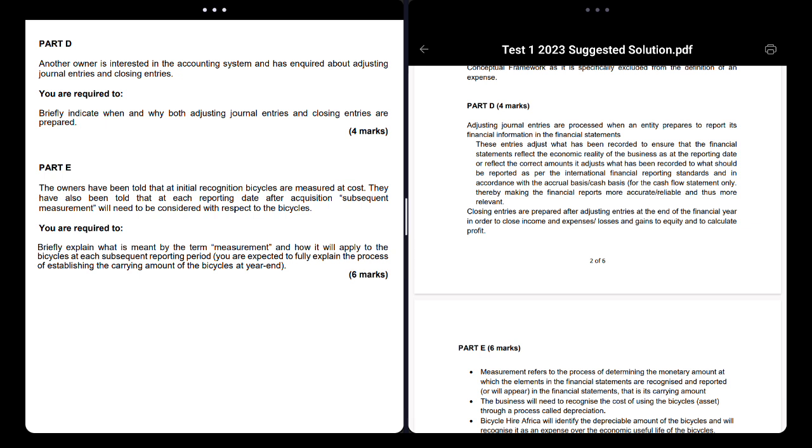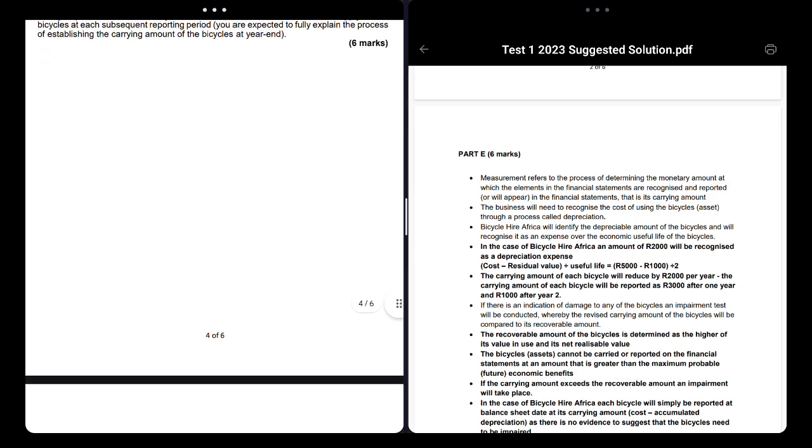So you must say that at the end of the financial year, always at the end of the financial year, you close off all income and expenses to the equity and calculate profit. The equity account is also retained earnings. To calculate profit, you have to close all income and expenses, obviously, because they cancel each other out. For example, income minus expenses will give you a profit. So in doing closing journal entries, on the debit side and credit side, you bring your balance down, and you get your profit for the year. That's basically it.